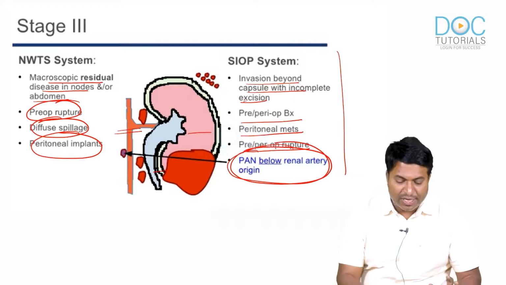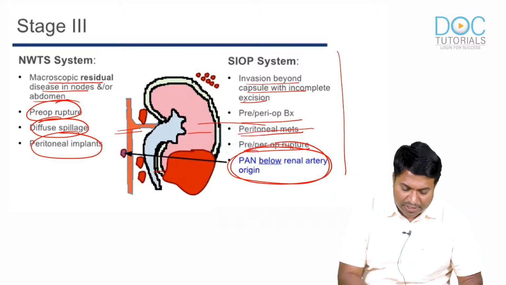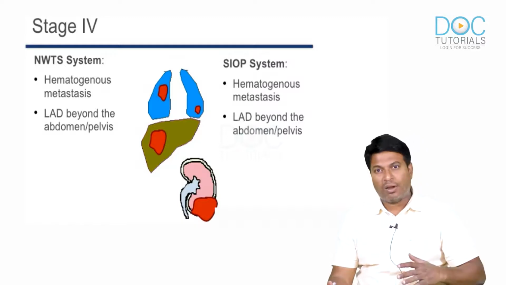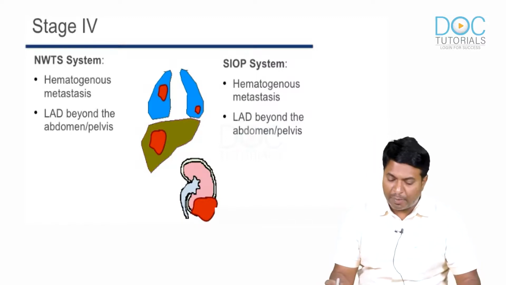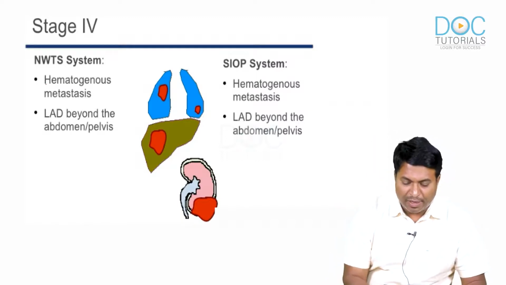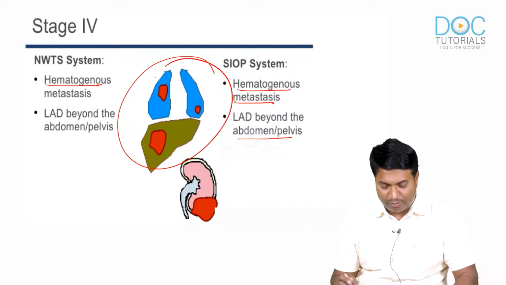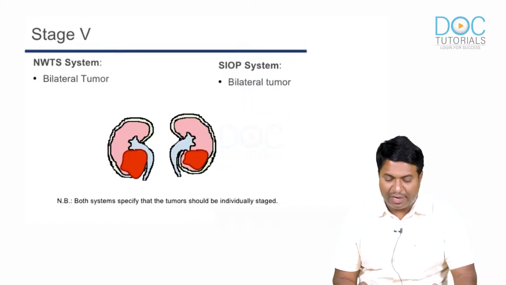Stage 4, please remember, is a condition in which there are hematogenous mets, locally advanced beyond the abdomen and pelvis. In NWTS, and SIOP is also the same, there are hematogenous mets extending beyond to the lung and liver. Okay, it has extended to the lung and liver.